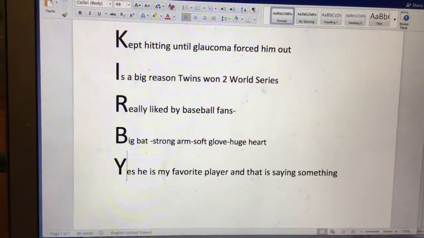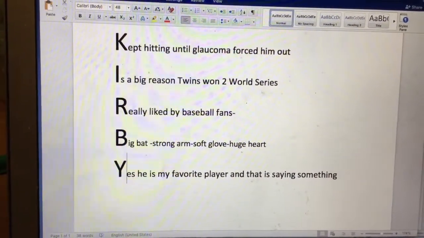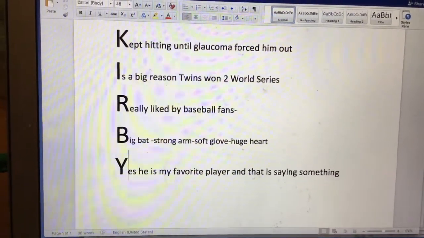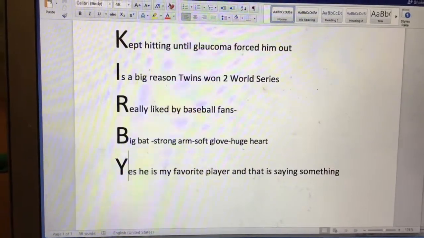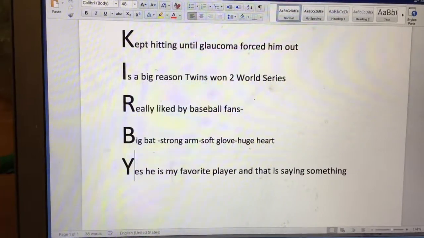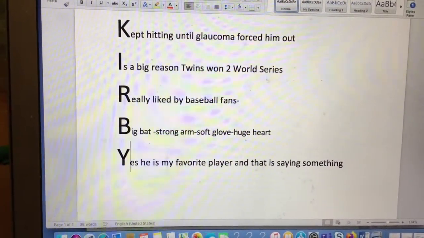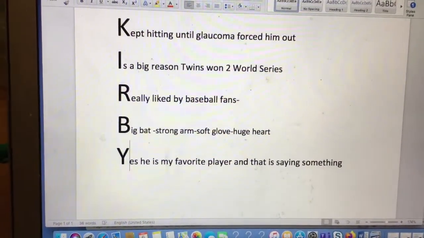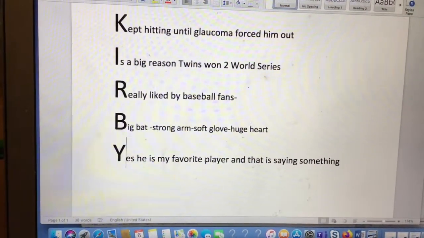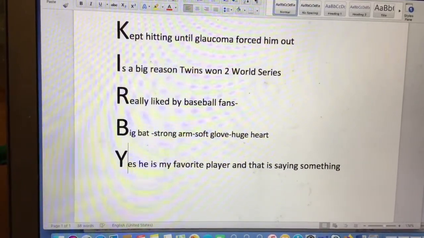Okay, he had an eye disease that he couldn't see anymore, which makes it really hard to be a baseball player. So that's the first line. He couldn't play anymore. He did win the 2 World Series with the Twins, and especially in 1991, he was a huge part of that. He was very popular all over the world. He was a great hitter. He had a strong arm. He won a Gold Glove, and his teammates really liked him, and most fans really liked him. And yes, he's my favorite player, and I really like baseball, and I have a lot of baseball players I really like. So for me, that's a big deal, maybe not for you.